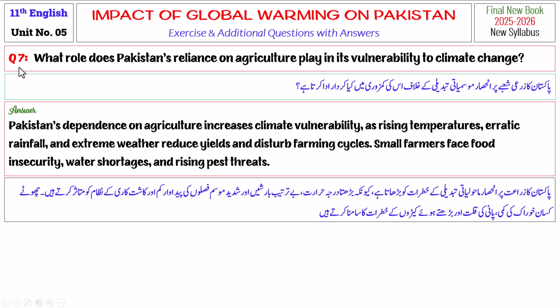Exercise question number 7. What role does Pakistan's reliance on agriculture play in its vulnerability to climate change? Pakistan's dependence on agriculture increases climate vulnerability as rising temperatures, erratic rainfall, and extreme weather reduce yields and disturb farming cycles. Small farmers face food insecurity, water shortages, and rising pest threats.